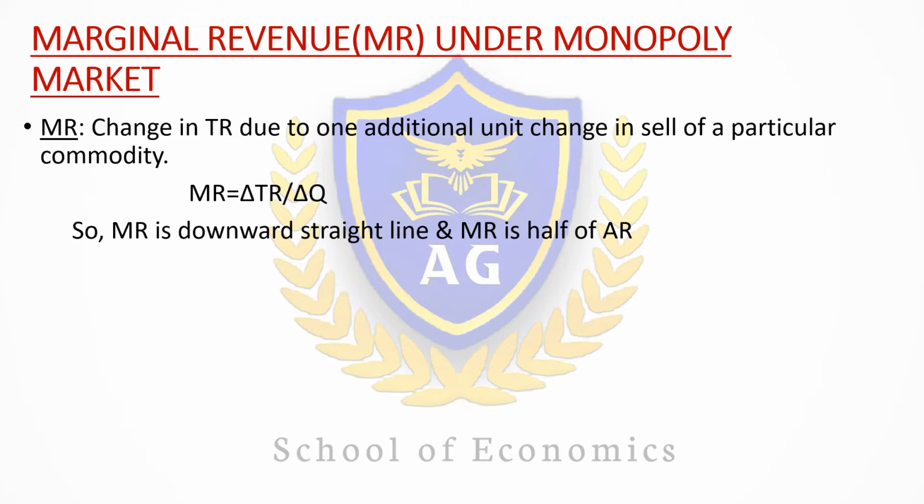Mathematically it can be written as MR, or marginal revenue, equals change in total revenue divided by change in total quantity or sale. Here the change in total revenue is written as delta TR and the change in total sales is defined as delta Q.